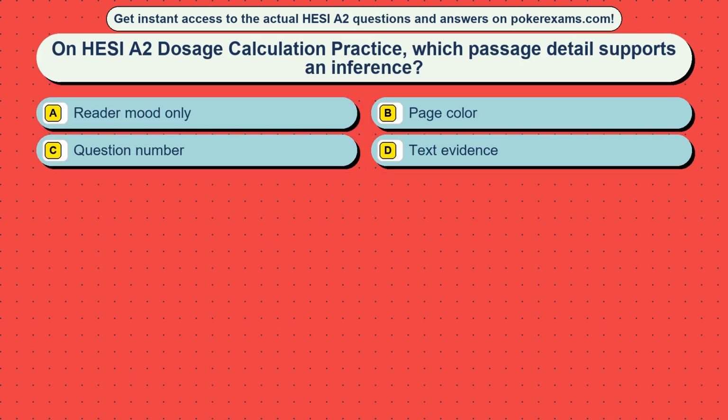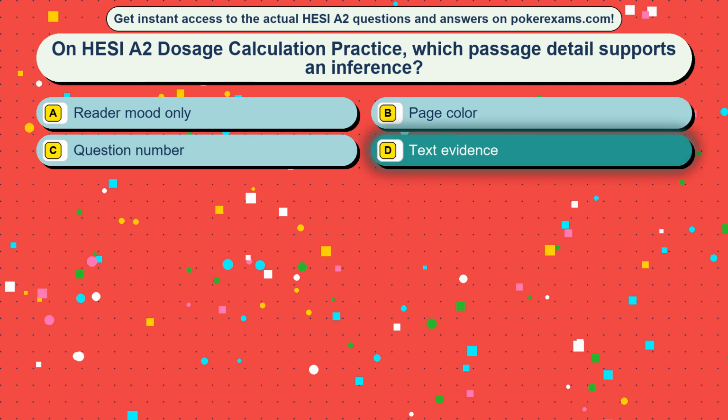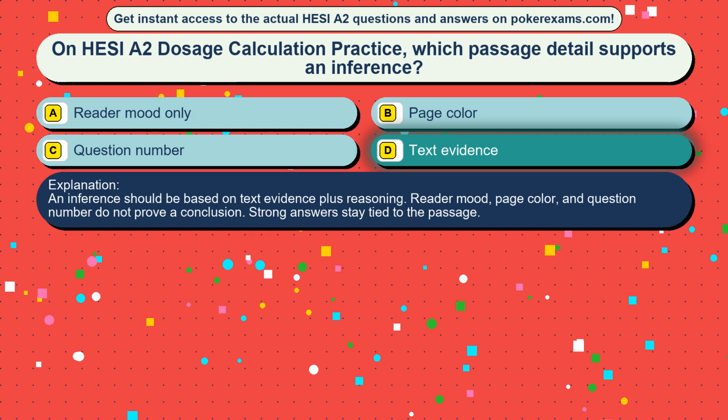Question 34. On HESI A2 dosage calculation practice, which passage detail supports an inference? Option A, reader mood only. Option B, page color. Option C, question number. Option D, text evidence. The correct answer is option D, text evidence. An inference should be based on text evidence plus reasoning. Reader mood, page color, and question number do not prove a conclusion. Strong answers stay tied to the passage.